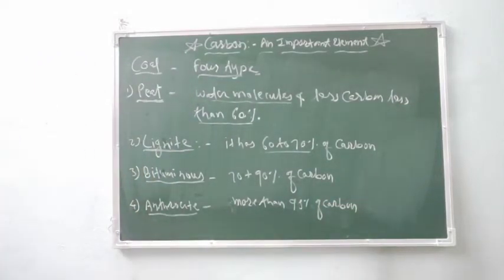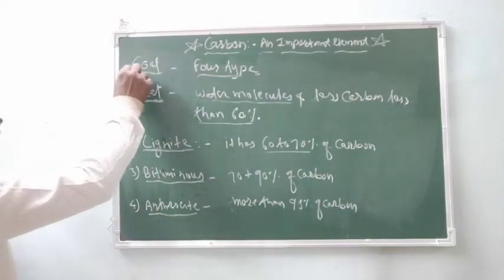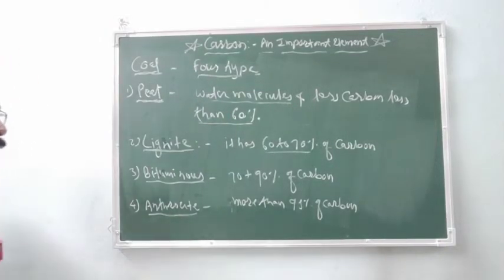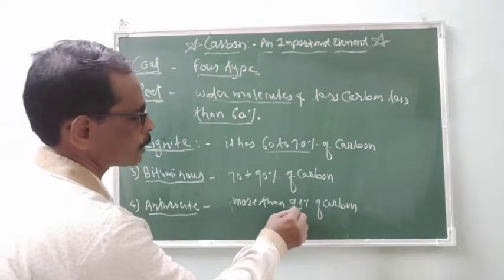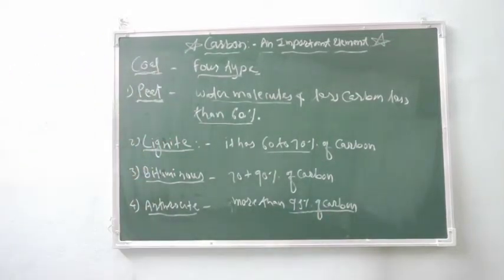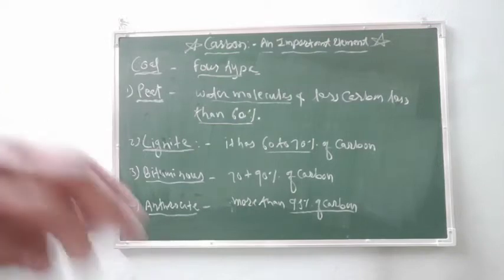Anthracite is the last step in the formation of the coal. It is a very pure form of the coal, and it has 95% or more than 95% of the carbon. So these are the four types of the coal.